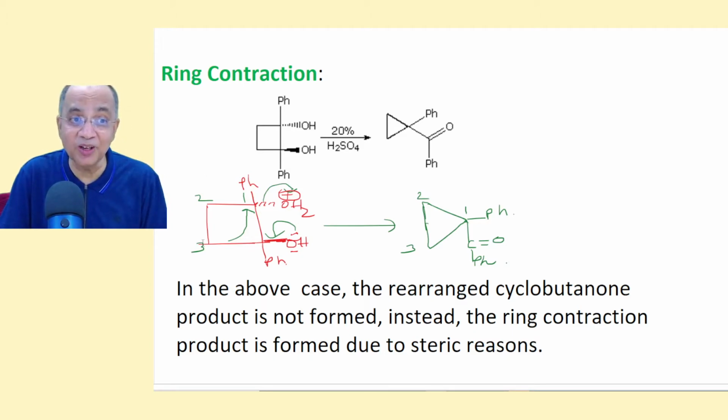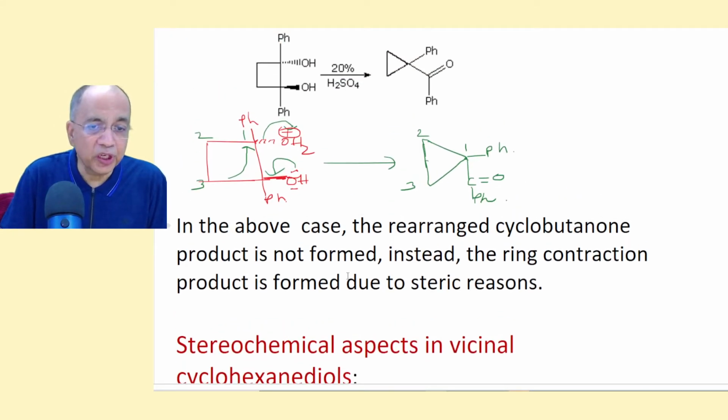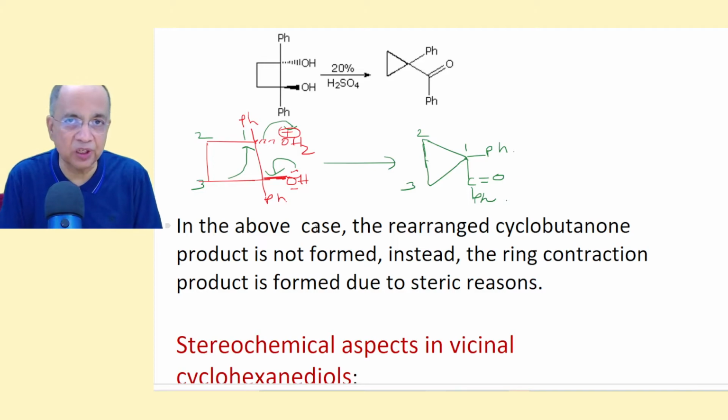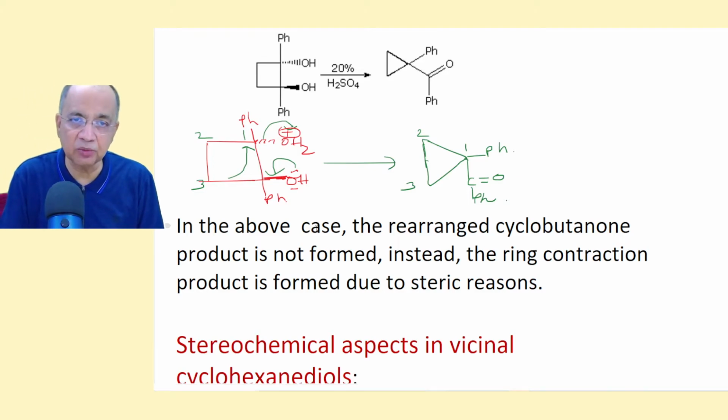I have numbered 1, 2, 3, 1, 2, 3. So this C double bond OPH is now hanging to carbon number 1, which was already bearing another phenyl group. So due to the steric hindrance, the normal carbocation migration of one phenyl to the other is not possible. Rather, the ring contraction will require less activation energy to make the ring contraction product as the only product.